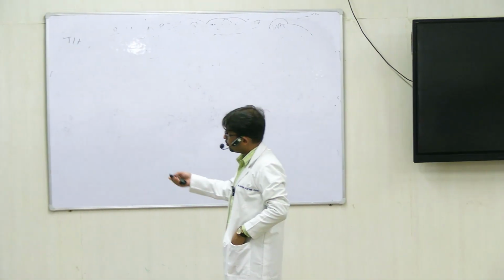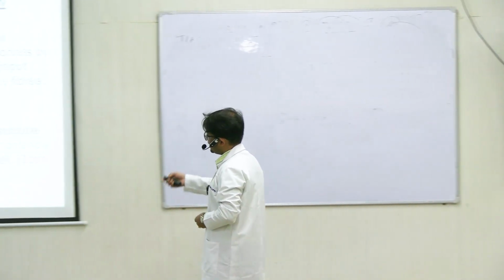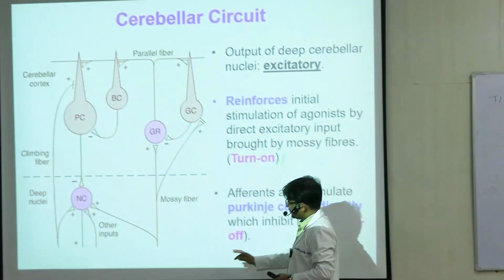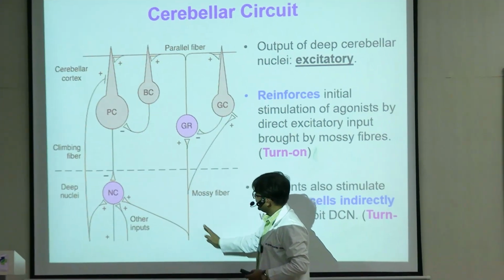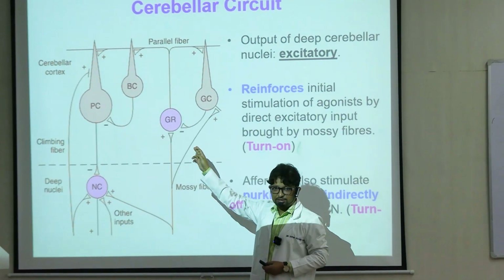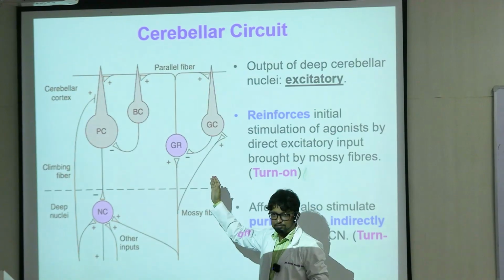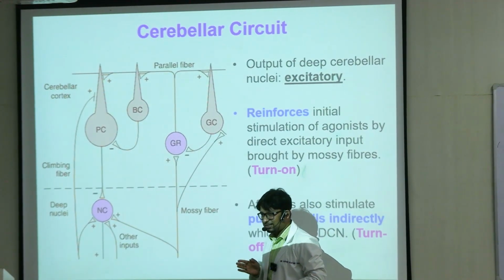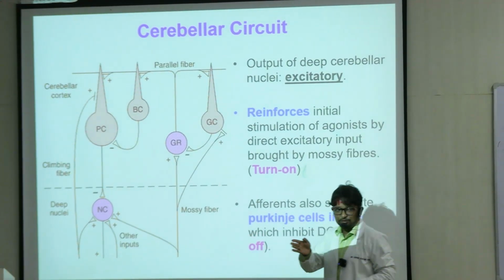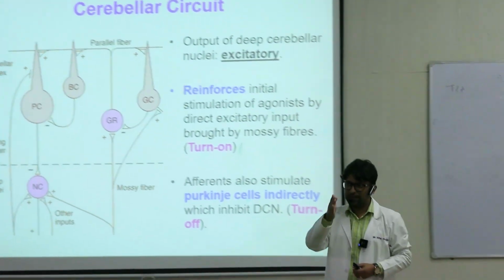So let's start from the first point. In the deep cerebellar nuclei, you can see the mossy fibers, even before they reach the cortex, are entering the cortex from the core of the cerebellum, spinal cortex.